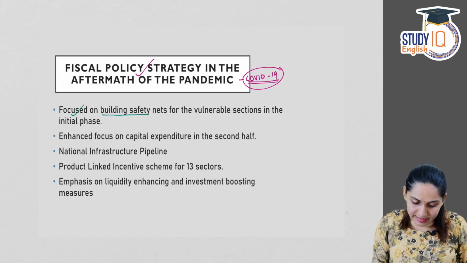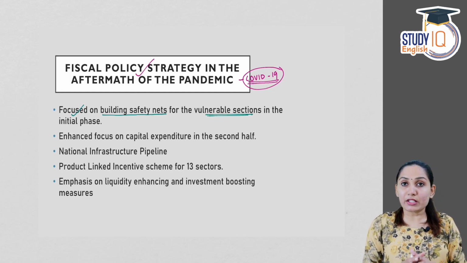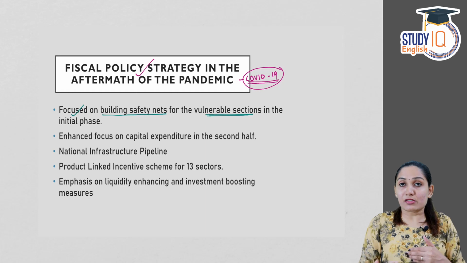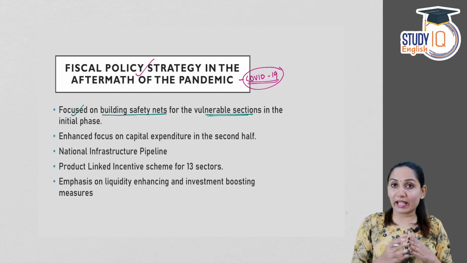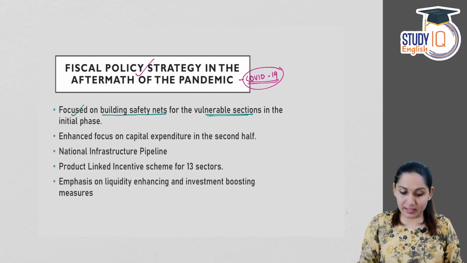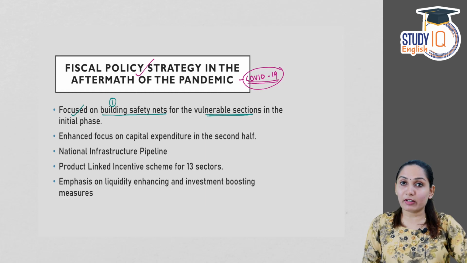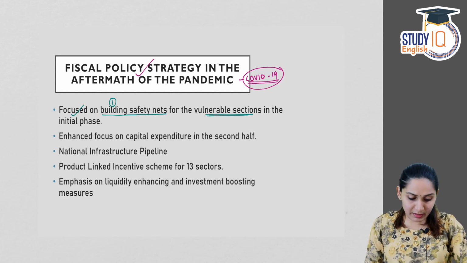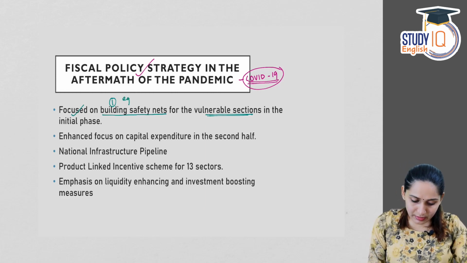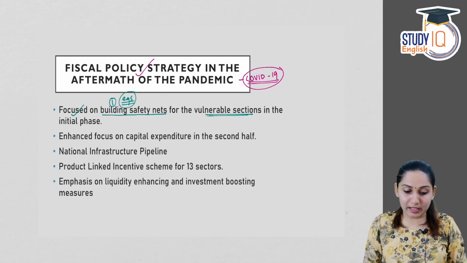Government focused on building safety nets for the vulnerable sections in the initial phase. So, we have seen two major legs of barbell strategy. One was to create safety nets and the second one was to adopt flexibility in the policy measures. So one was building safety nets, especially for the vulnerable section. And there are many examples to substantiate this fact that the government was trying to help the vulnerable sections.